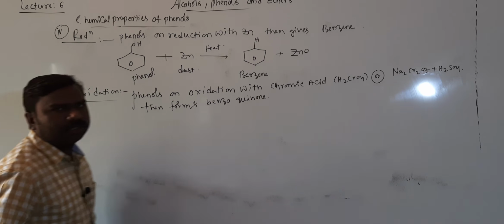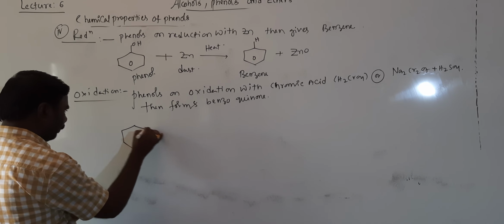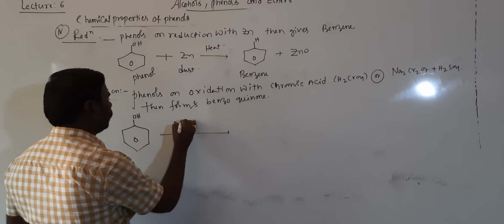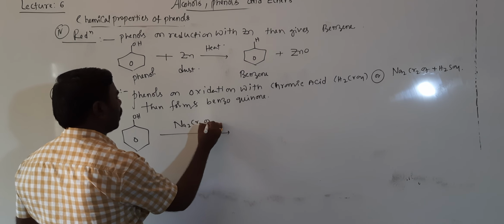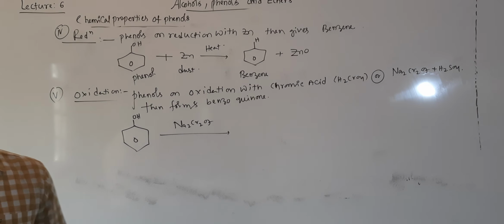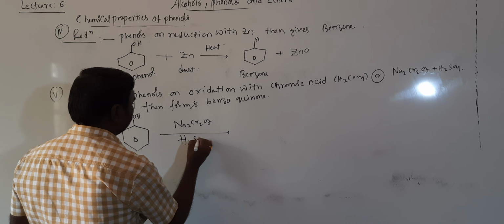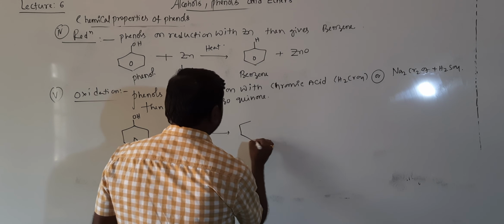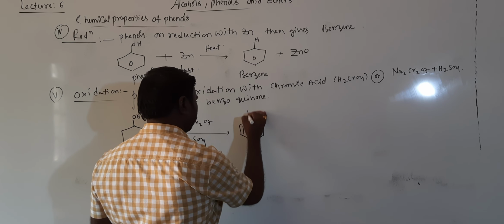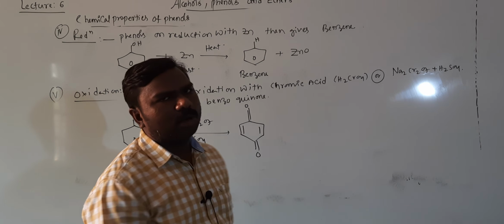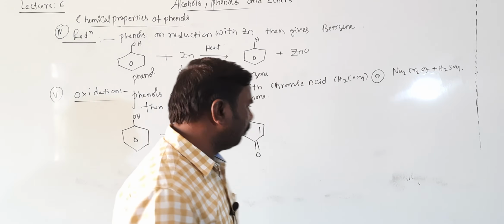Getting, students? Phenol reacts with a strong oxidizing agent, that is Na2Cr2O7 plus H2SO4, then gives rise to OH converted into a double bond O, and one more double bond O will be formed.